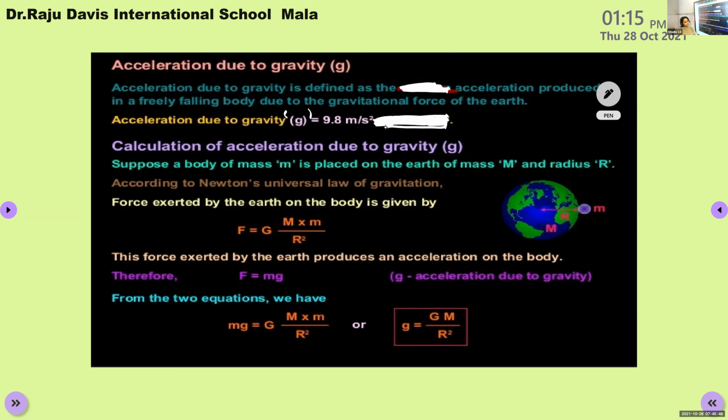Acceleration due to gravity is defined as the acceleration produced by the gravitational force of the earth. It is denoted by the letter g and is equal to 9.8 meter per second square. You only need to copy down up to here. After that, we can discuss the mathematical derivation.